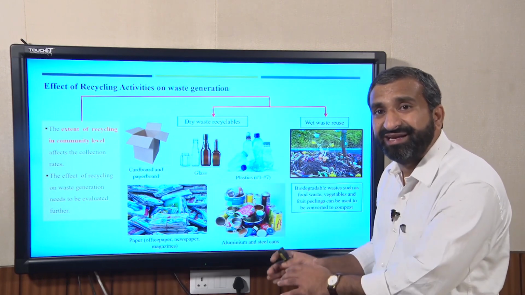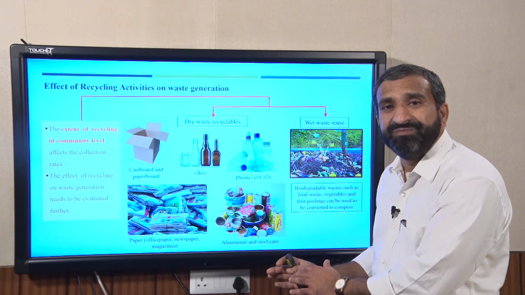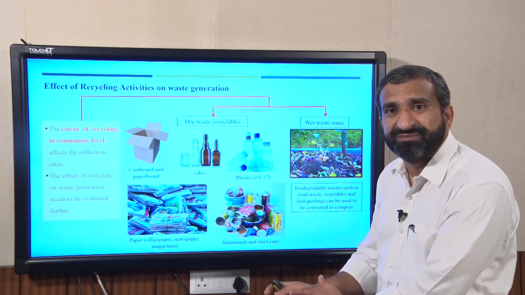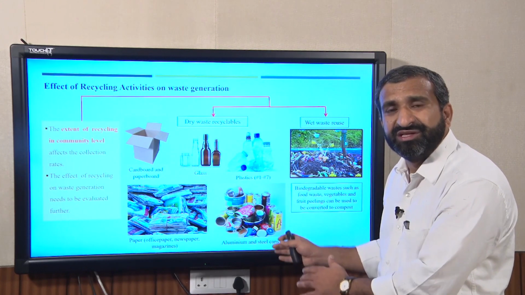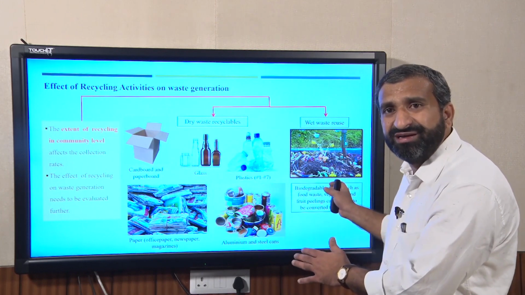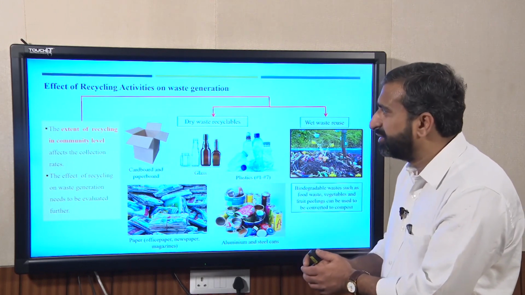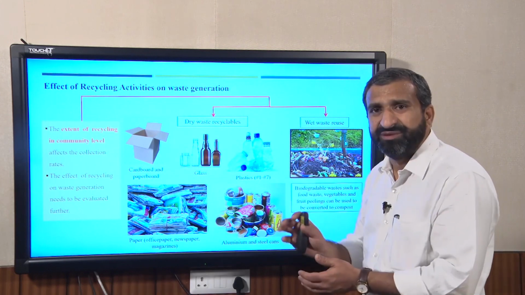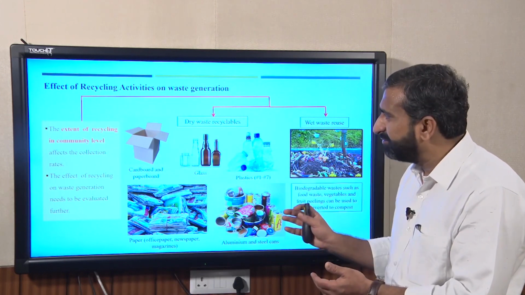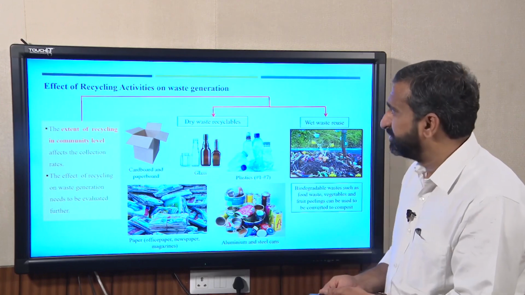If it is degraded or treated at community level itself, we need not have the collection, and need not require any space in the disposal sites. So this is one of the important factors. In that way we can easily reduce the waste.